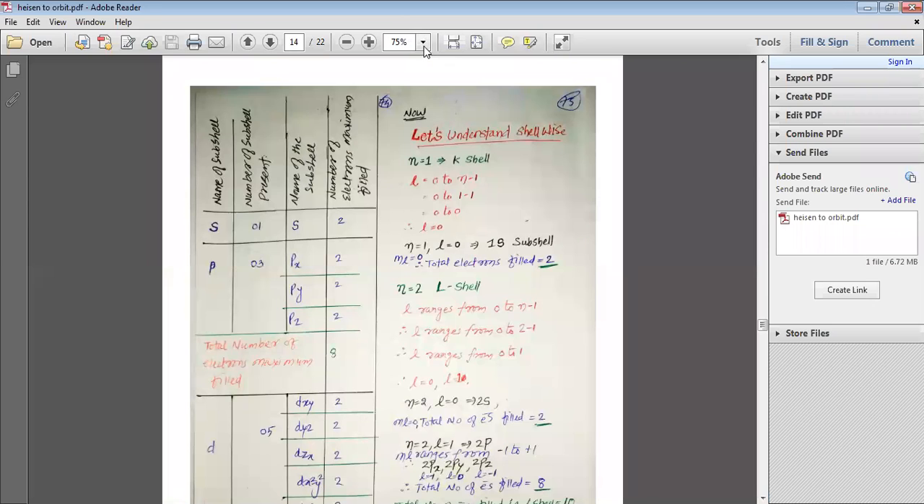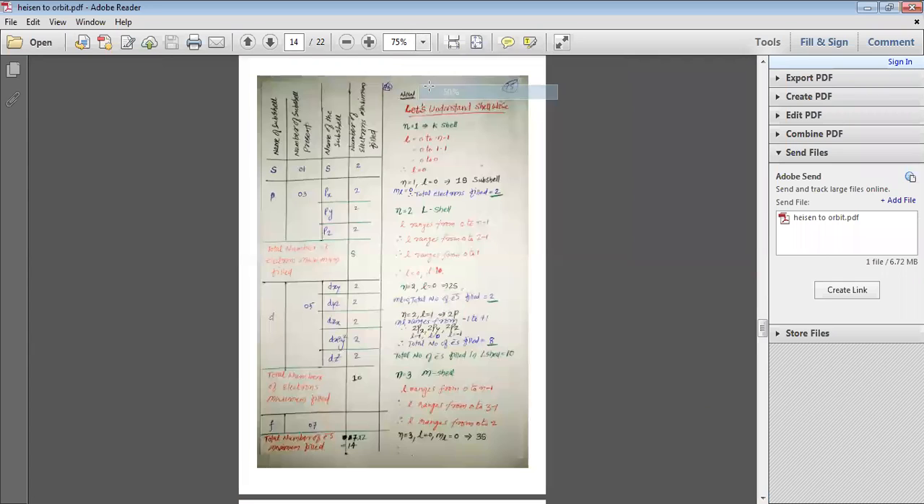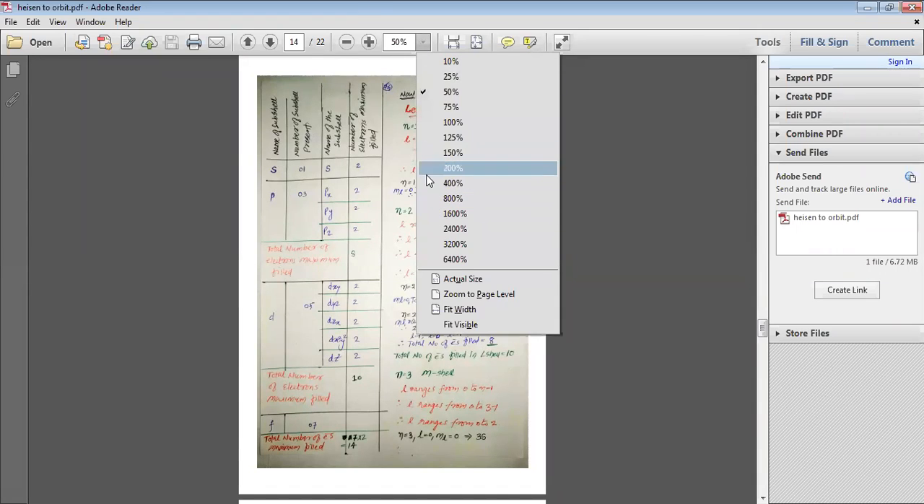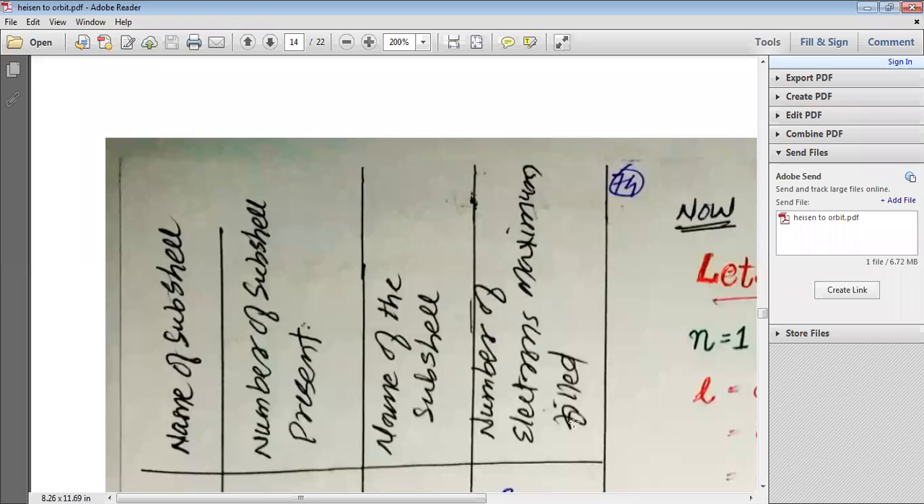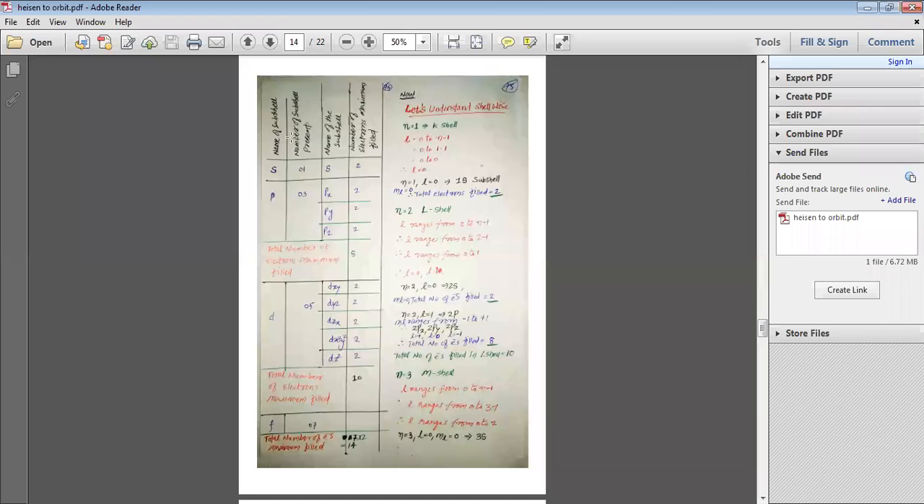Now, my dear students, we are going to study the arrangement of these orbitals. You can see here that I have a table, and in this table I have written the name of the subshell, then the number of orbitals present, and then the number of electrons that can be filled. So here we are going to study in this table the name of the subshell, then the number of orbitals present, and then the number of electrons that can be filled into it. So let us study that particular table.